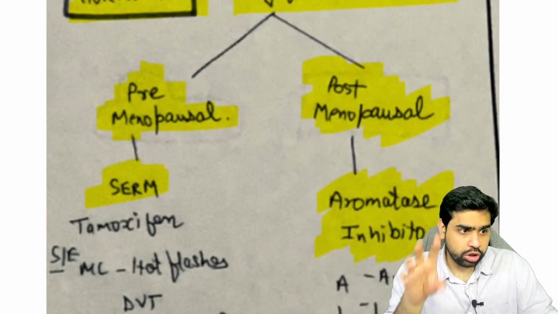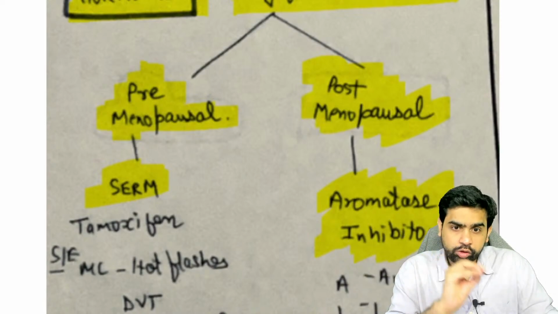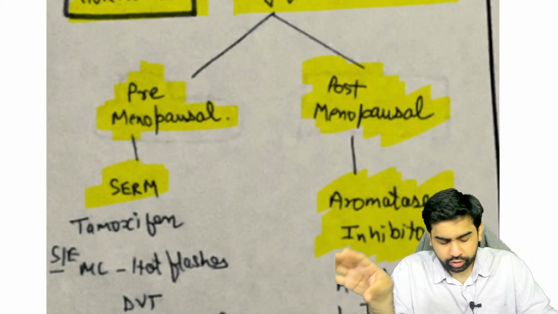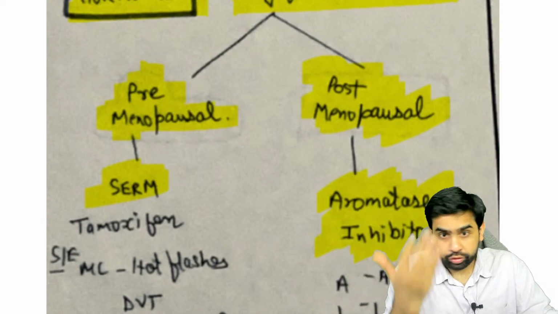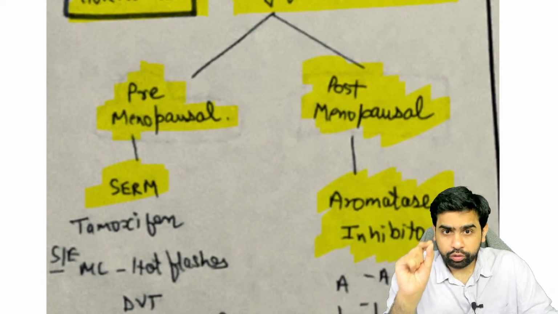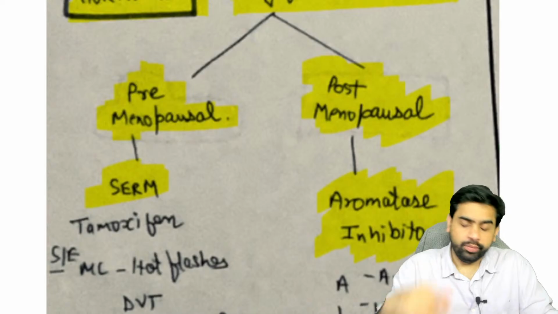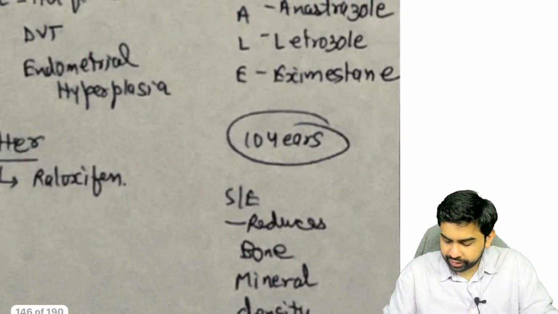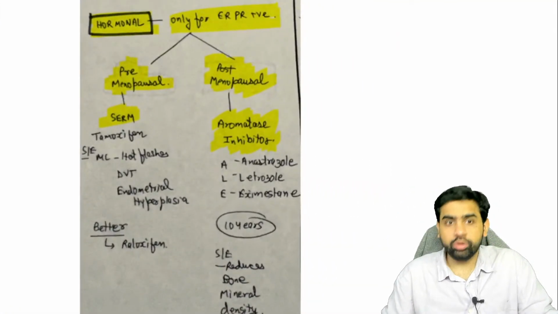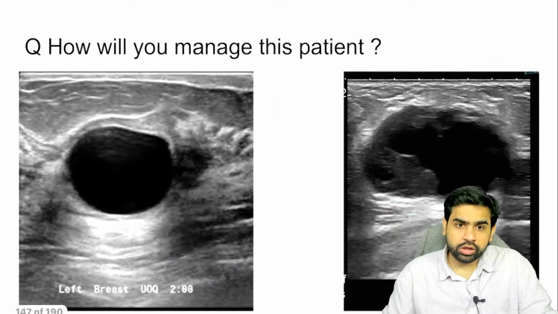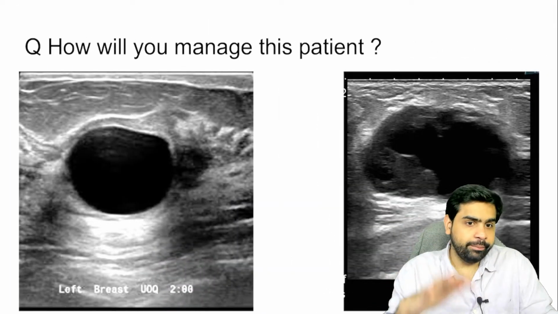Aromatase is an enzyme which is present in the fat, and that is what is going to convert this adrenal testosterone into estrogen. So here, what you basically use is an aromatase inhibitor. Anastrozole, letrozole, all these are aromatase inhibitors, and they can be used in the postmenopausal woman. This is how you perform hormonal therapy in these patients.